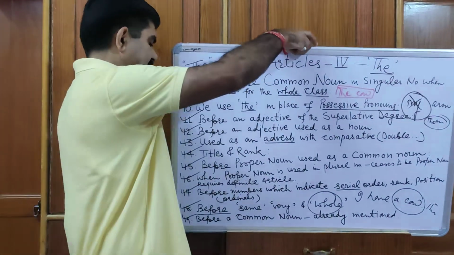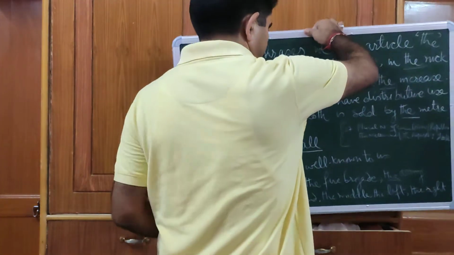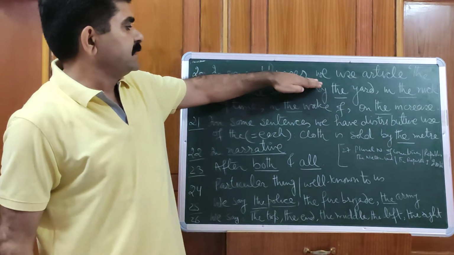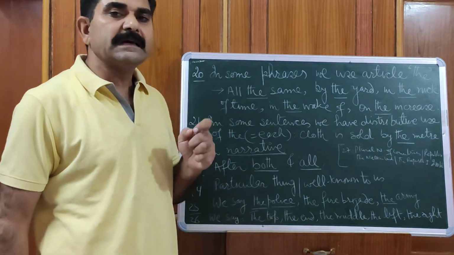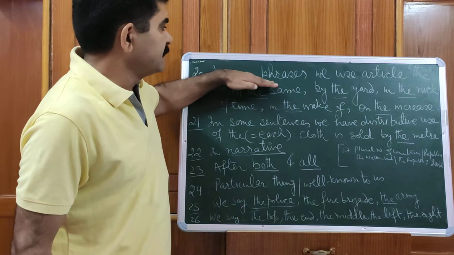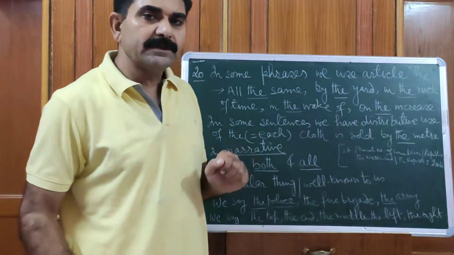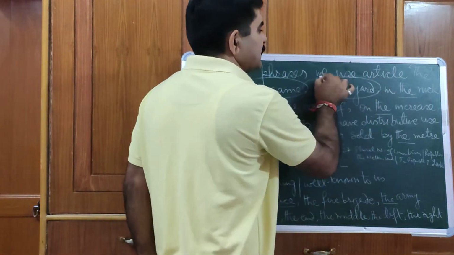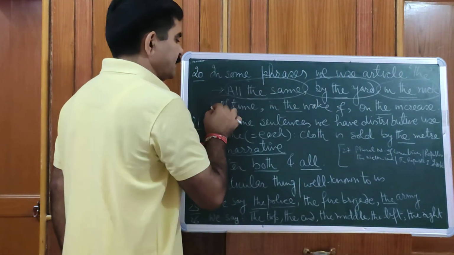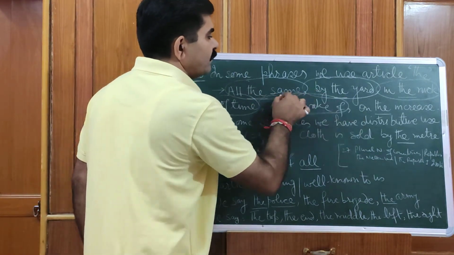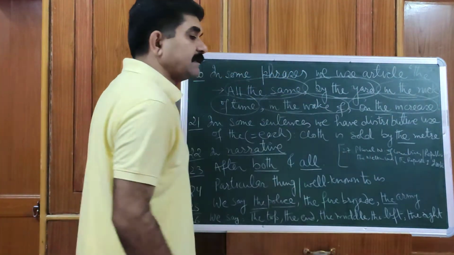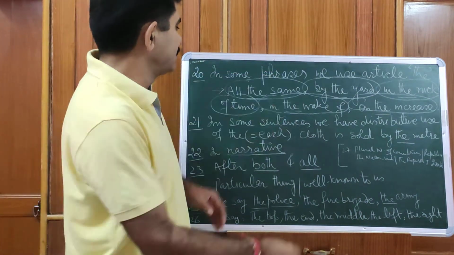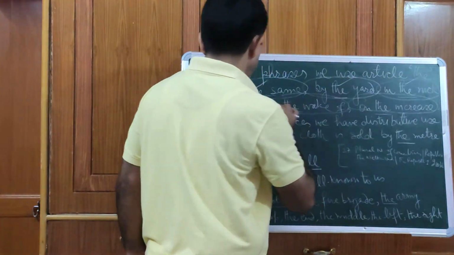So students, now the next point is, in some phrases we use articles. You have to learn these phrases. In some phrases we use article the. These phrases are: all the same, by the yard, in the nick of time, in the wake of, on the increase. For example, the crime rate is on the increase. In these phrases we use article the.